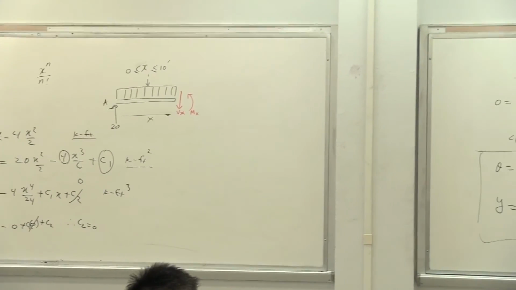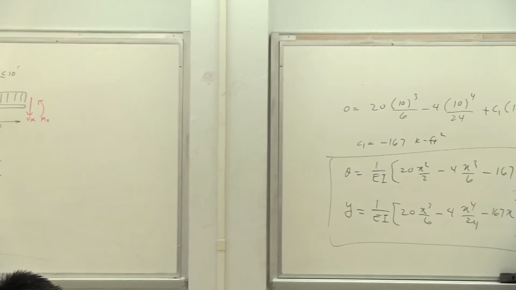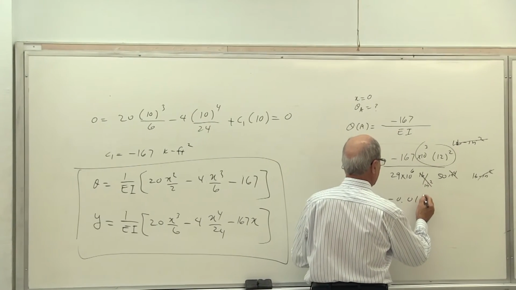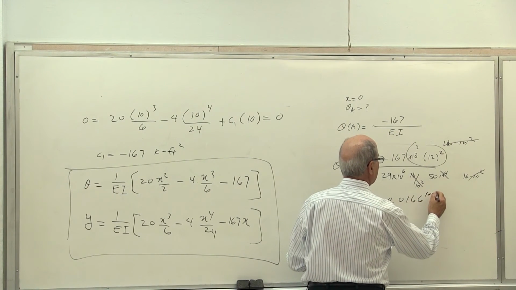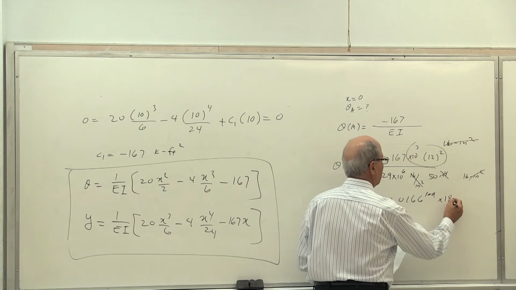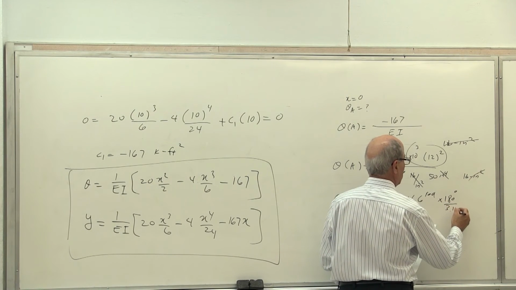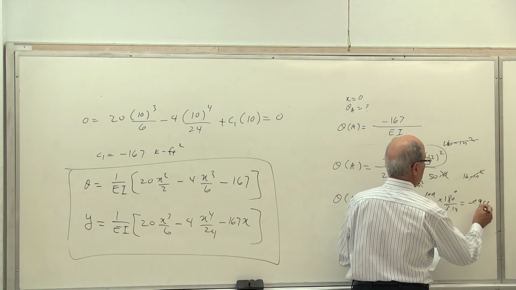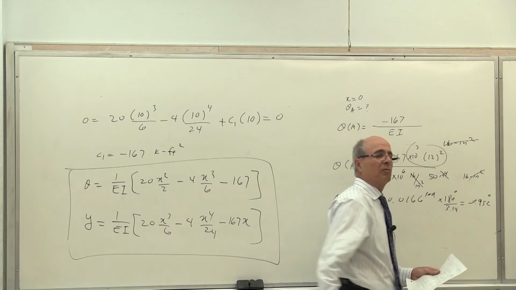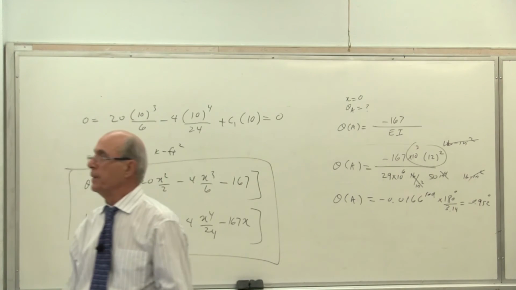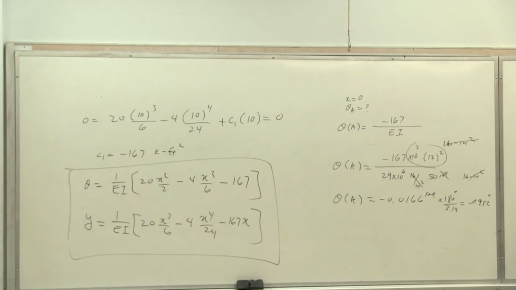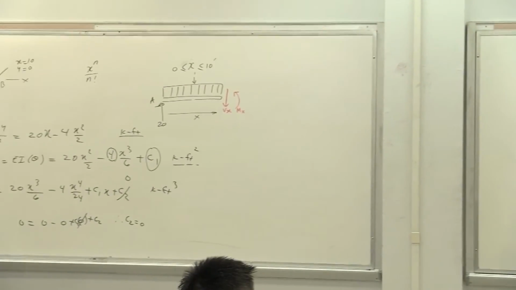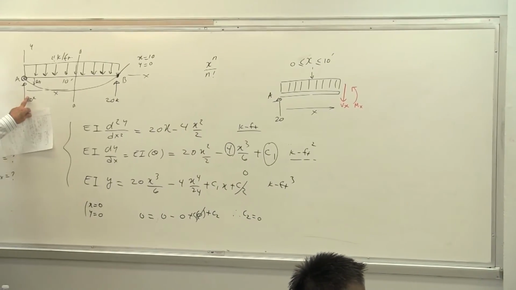This is the routine. Nevertheless, theta A, making the story short, becomes equal to minus 0.0166 radian, which is multiplied by 180 degree divided by 3.14, to be minus 0.95295 degree, less than 1 degree for this beam. Now, this theta A is positive or negative? This theta, earlier discussion, this theta is negative.